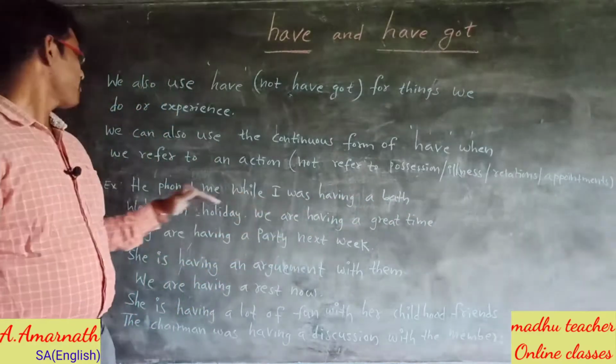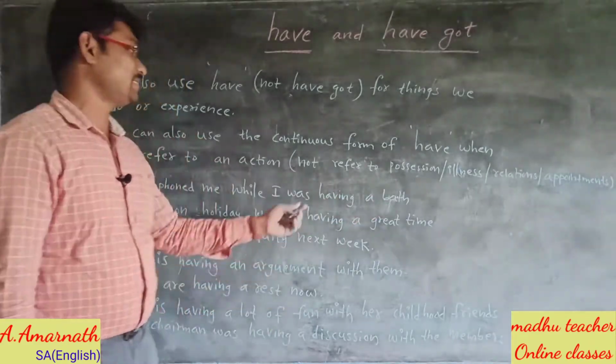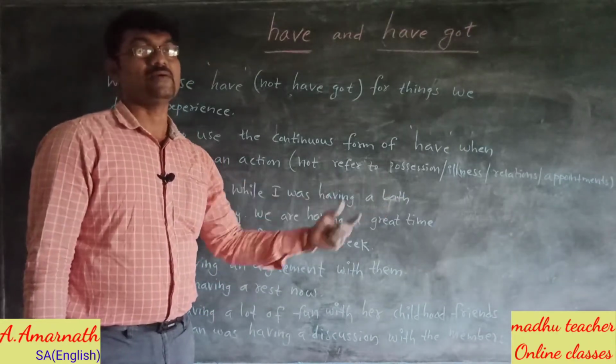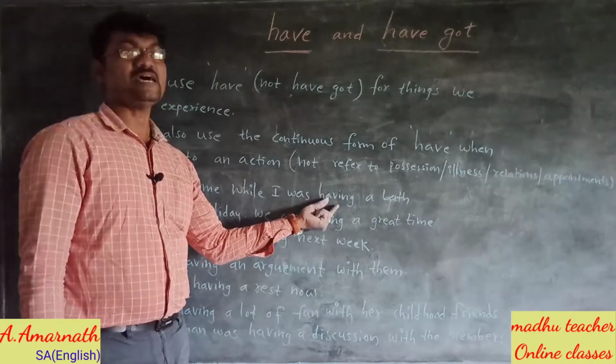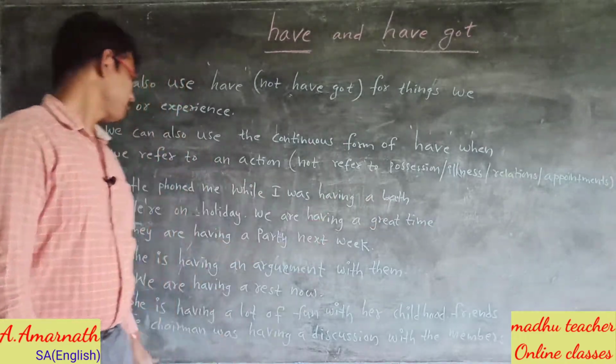You can say he phoned me while I was having a bath. We can say I was having a bath. Have in the ing form refers to a certain action.